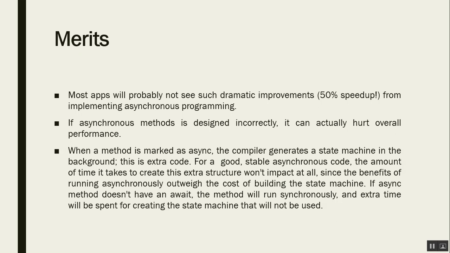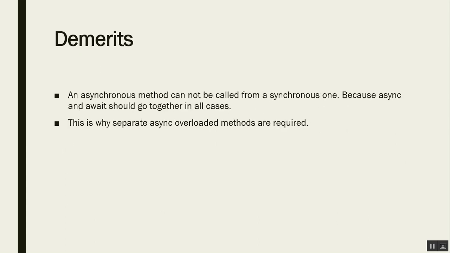So we should make sure that only if a method is executed asynchronously should it be declared async. If it is executed synchronously, then we are again wasting resources by creating a state machine. So we should take care of this too: methods which are executed asynchronously should only be declared async. Otherwise, it will create problems for us, or it will be hazardous.